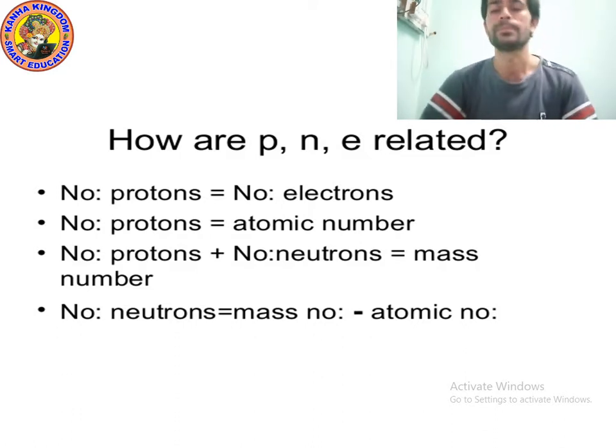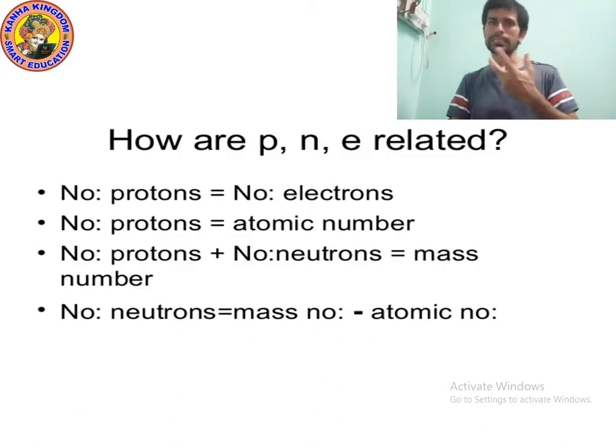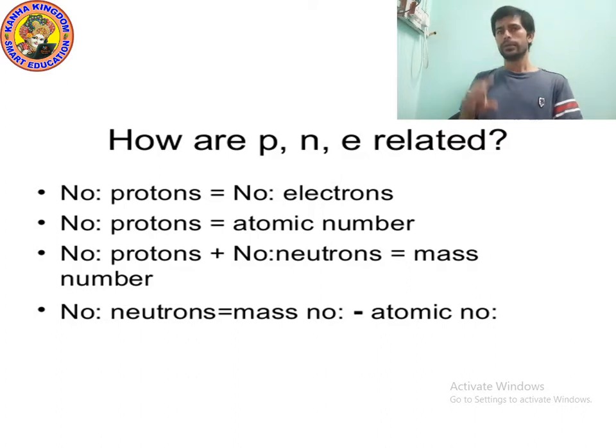For example, oxygen has 8 electrons. That's why 8 protons will also be present, because the number of protons is equal to the number of electrons. So how many protons are present in oxygen? 8. Because I said that the number of protons is equal to the atomic number, the atomic number will also be 8.